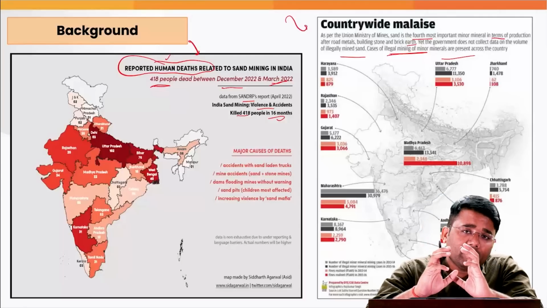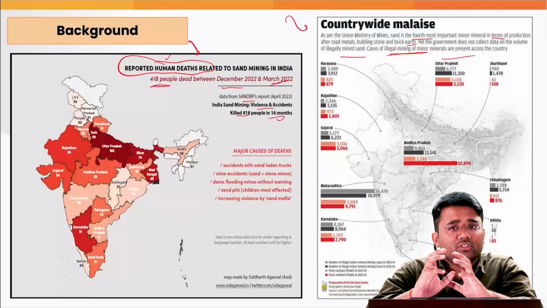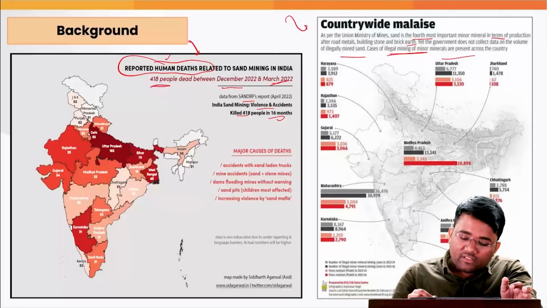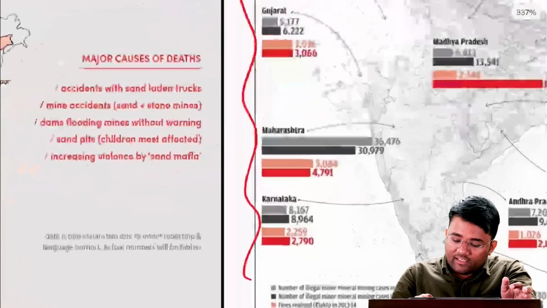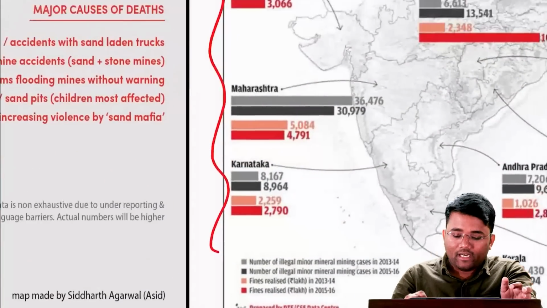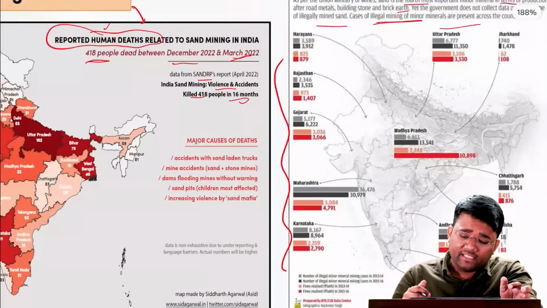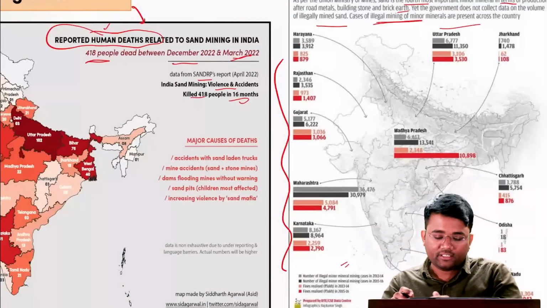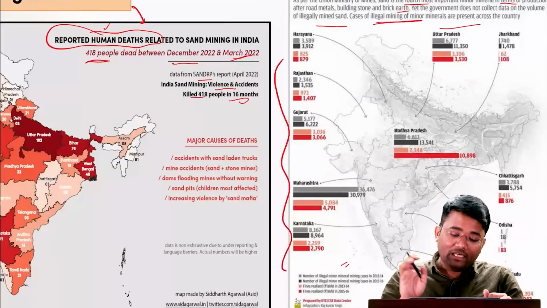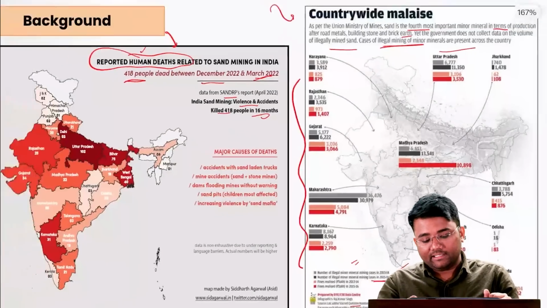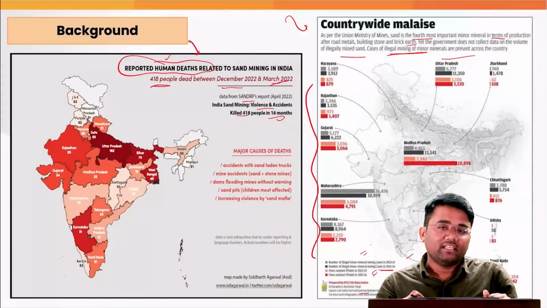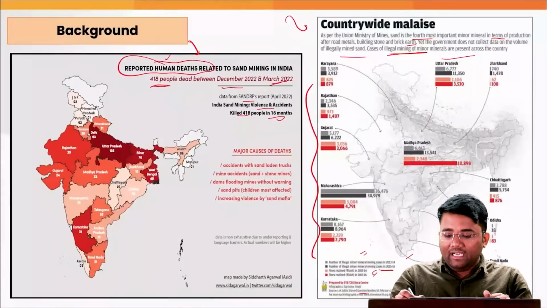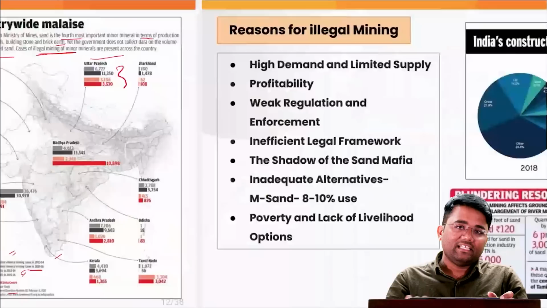So how will they be able to properly execute the various programs that are there to address the issue of sand mining? Also, Down to Earth has again given this data from a Lok Sabha starred question, where it has shown, for various states, the number of illegal minor mineral mining leases in 2013-14 and the amount of fines that were realized, in lakh crore. So this again emphasizes the point that illegal mining of minor minerals has been rampant.